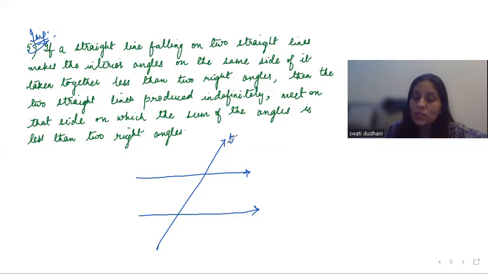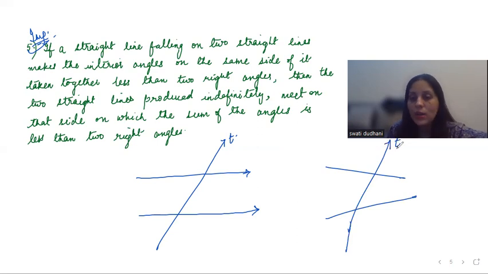Now, is a transversal only a line that cuts two parallel lines? No. Any two lines that you have, and a line is cutting them, that line is known as the transversal. So basically, a transversal is a line that cuts any two lines, not just parallel lines. Now, come back to this postulate.